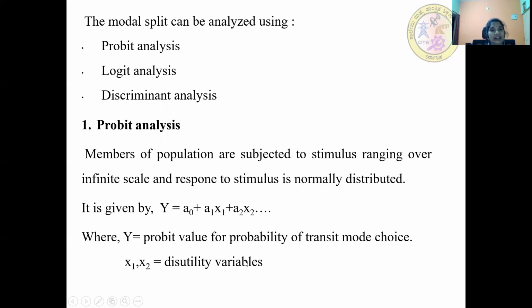So the model split can be analyzed using probit analysis, logit analysis, and discriminant analysis. Probit analysis: the members of a population are subjected to a stimulus ranging over an infinite scale and the response to the stimulus is normally distributed. It is given by y equals a0 plus a1x1 plus a2x2, where y is the probit value for probability of transit mode of choice, and x1 and x2 are disutility variables.